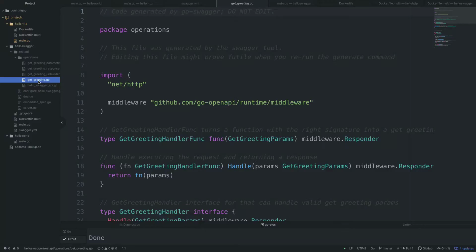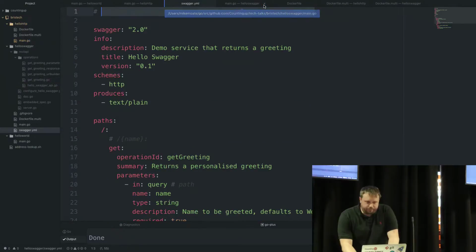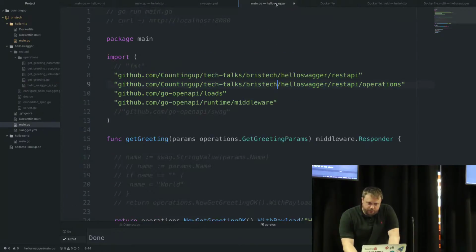And this is basically all of your boilerplate. So there's an underlying model here. All of the boilerplate around request handling and responses has been done for you. So that's pretty handy, and it's all generated code, and if you update the definition, you can regenerate the code. And all we need to do now is use it.